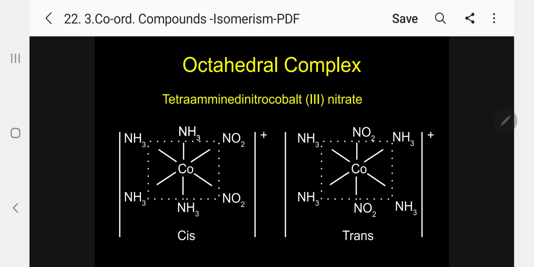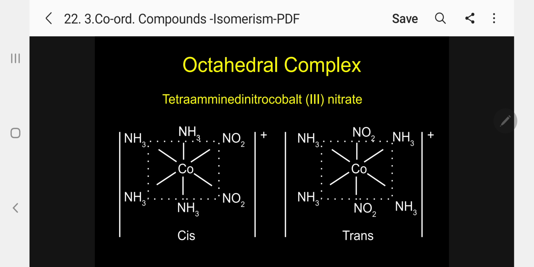Coming for the last one, octahedral complex. So here we are discussing out of three. Normally the complexes we will have are tetrahedral, square planar and octahedral. So in tetrahedral there is no isomerism possible. In square planar we have given the example of geometrical isomerism, cis-trans. Then coming for octahedral complex, 6 ligands will be surrounding the central metal atom.